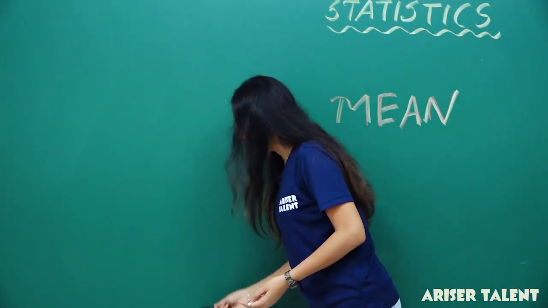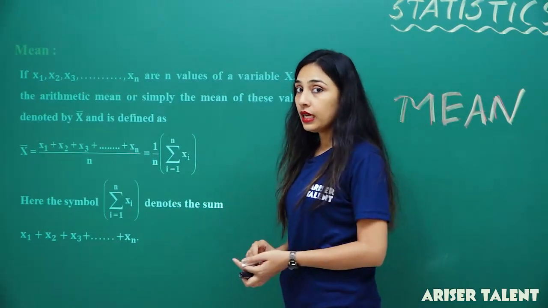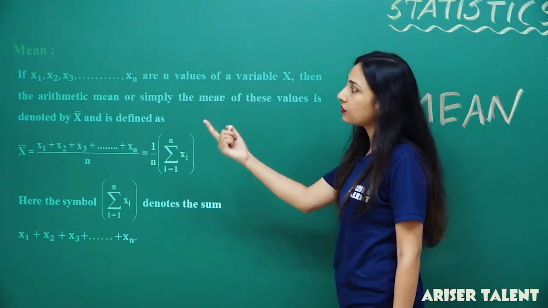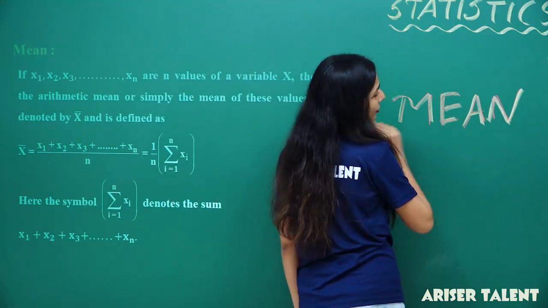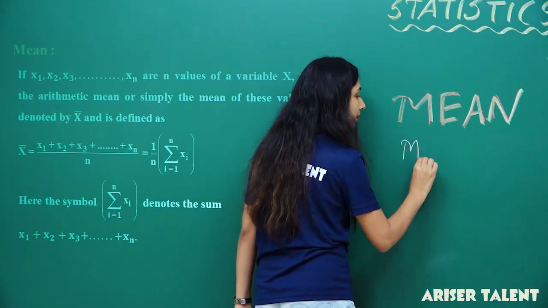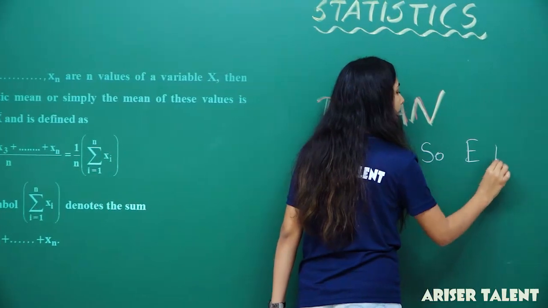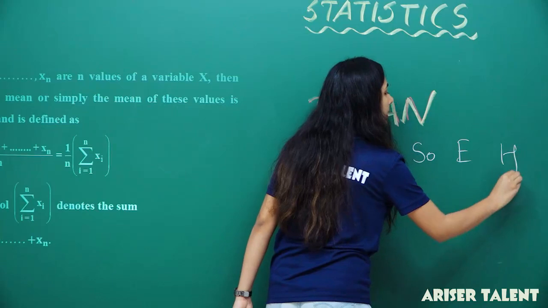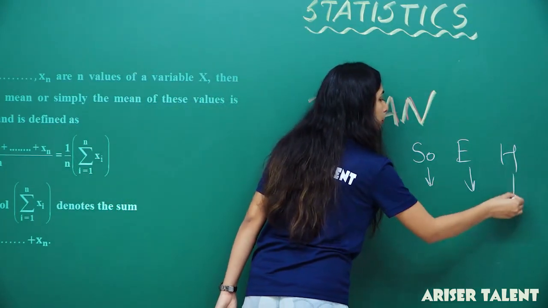So the first slide of today is mean. If x1, x2, x3 up to xn. Now, what are these x1, x2, x3? In our example, these are the marks of maths, science, social science, English and Hindi. In maths you got 96 marks.